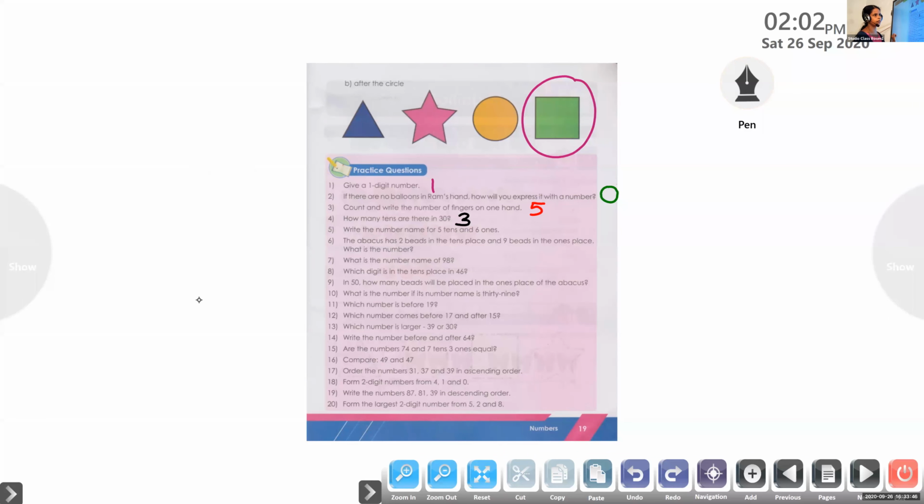Okay, Siddharth, very good. And next, question number 5, it's for Maithili. Please unmute. Read the question.